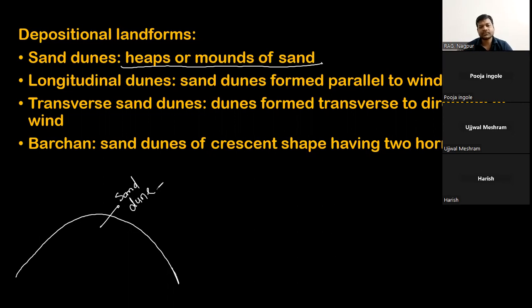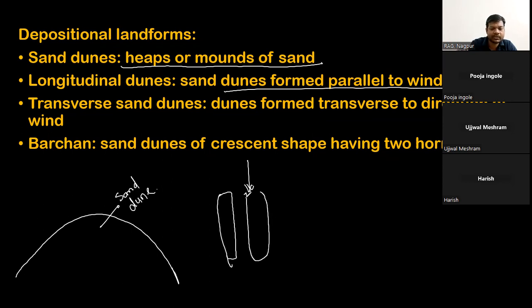Then longitudinal dunes. These are sand dunes which are formed parallel to the wind direction. Whatever the wind direction is, say this is the wind direction, the sand dunes will be formed like this.